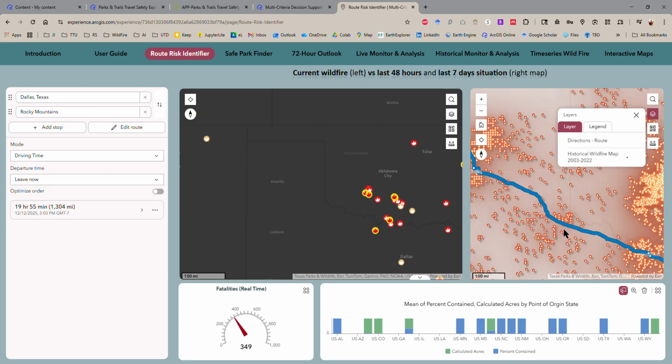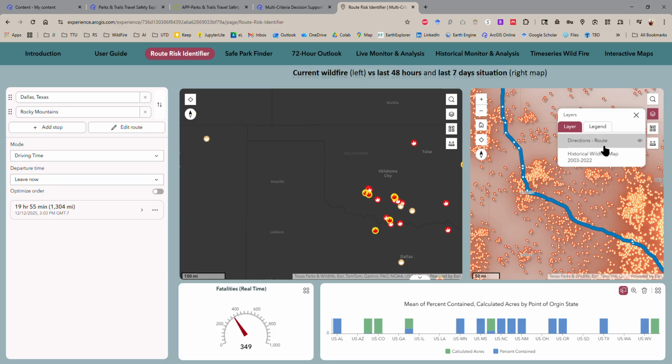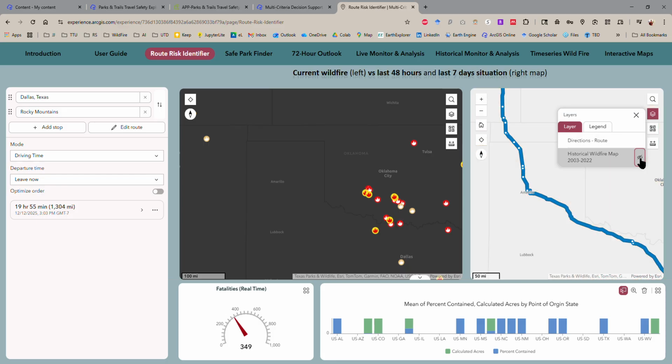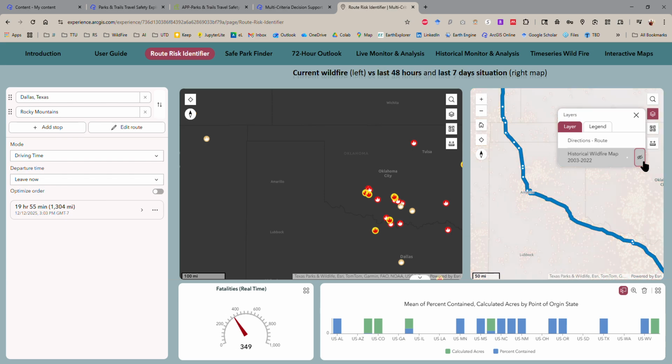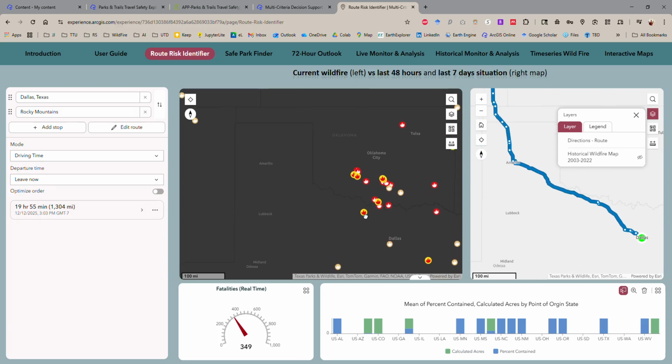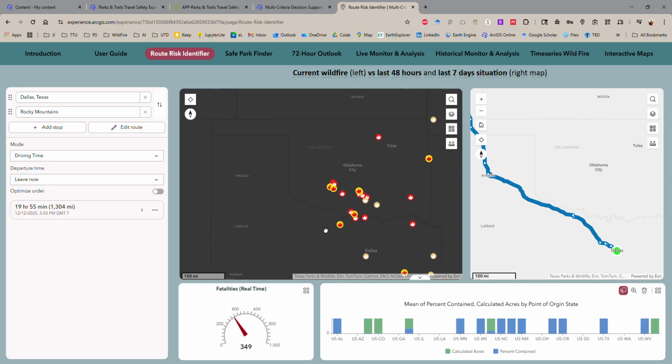wildfire risk has been in the last 7 days, and I'm pretty sure this one is more like thermal ones. So this is more like a historical one. You can just turn this off and see how risky the regions are. Based on here, you can see on your route there is not much of any issues. You can also have stats here based on the layers you select, and you have the real-time fatalities that will keep showing on your estimated places. Instead of using Google Maps, you can use these, and you can save these for later use.